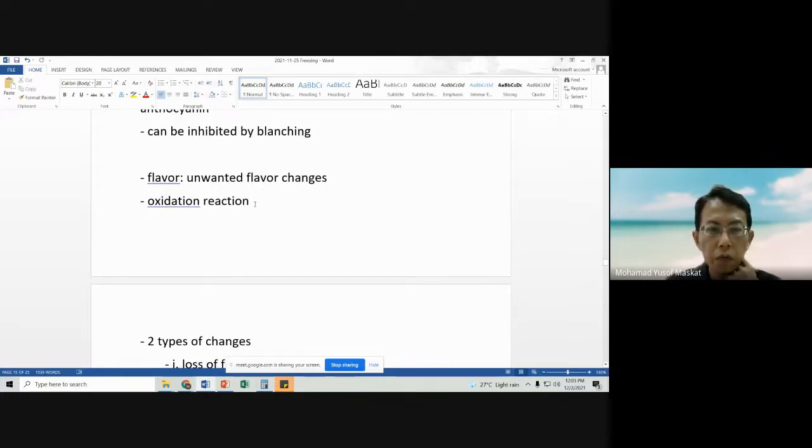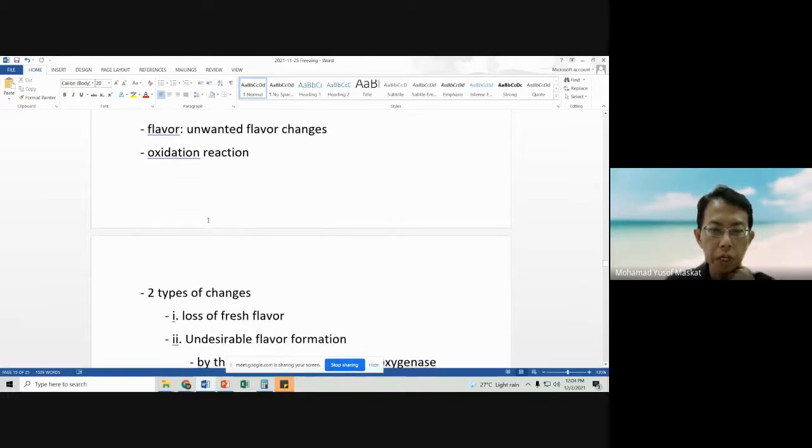For flavor, there will be some unwanted flavor changes, that's why we need to blanch them. The oxidation reaction is also similar. Blanching will reduce the enzymes and also the oxidation.